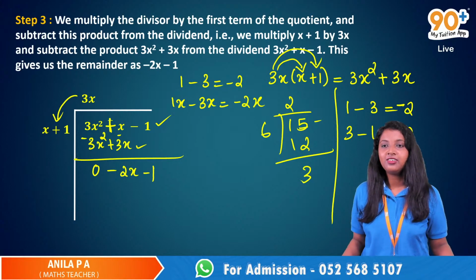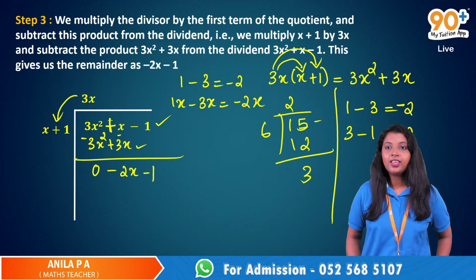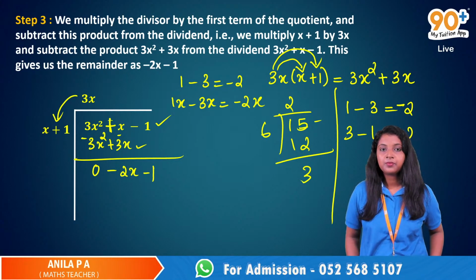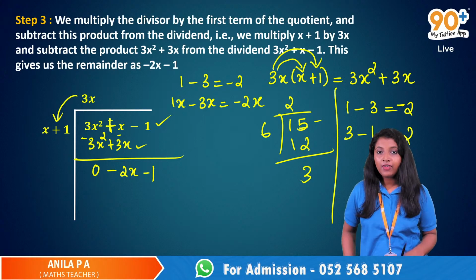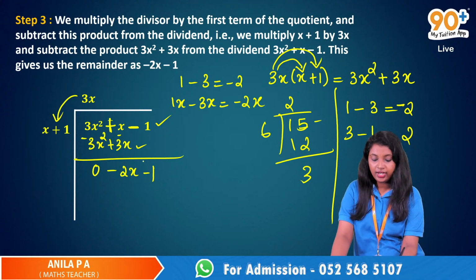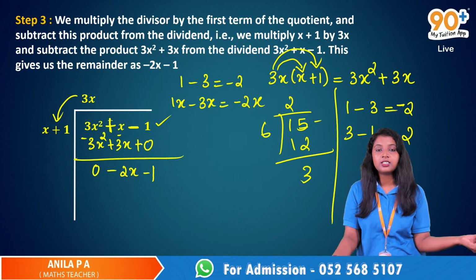Is it okay now? Yes, ma'am. Ma'am, I have another small doubt. In the 3x square plus x minus 1, when we did that, it became plus. I forgot how we made it plus. But it should be minus, right? Here, this is negative 1 and we don't have any number here, which means this is actually 0. We can just write it as 0.